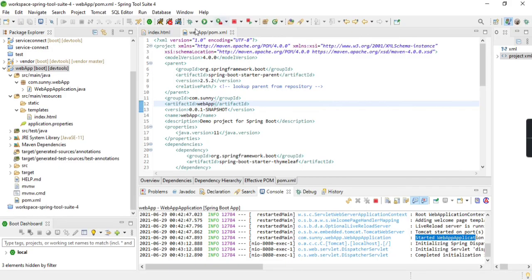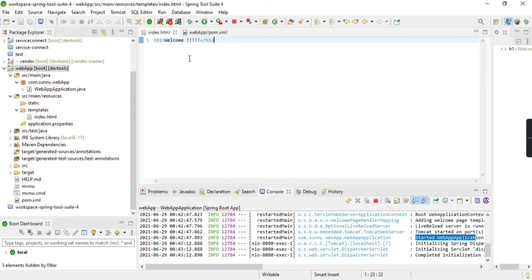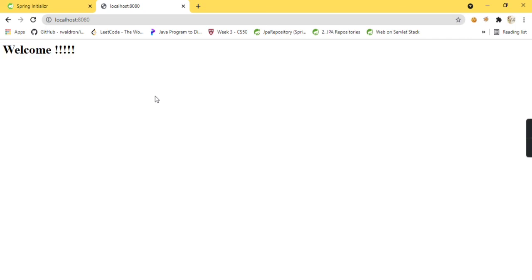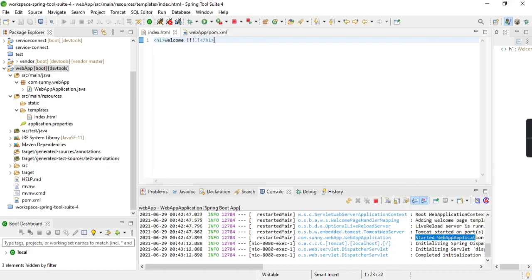You will see this message welcome, which we have created over here in this HTML index file. So basically our web app is successfully working. Yeah, this is how you can set up your STS, include a basic HTML page and run your project.